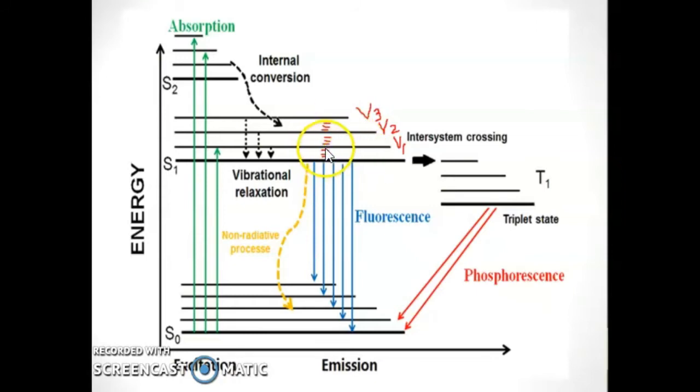Vibrational transitions occur between different vibrational levels of the same electronic state, V1, V2, V3, and under these vibrational levels there are rotational levels of the same vibrational state. Under V1 there are several rotational levels, under V2 there are several rotational levels, and under V3 there are several rotational levels.